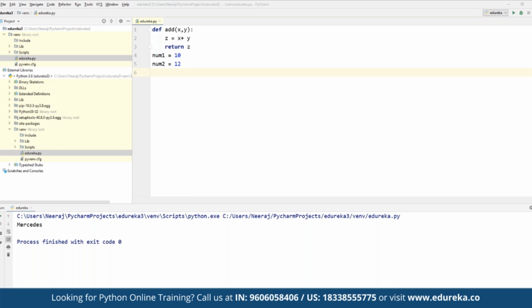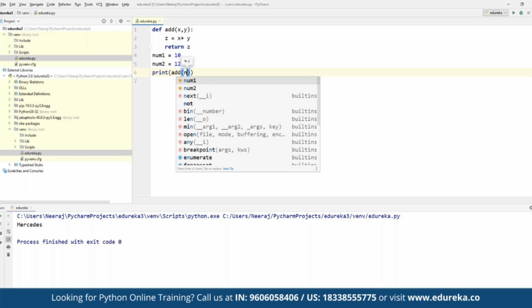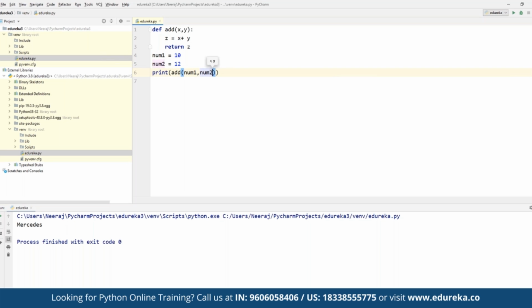Then we have to define the input variables, that is, the numbers the user should be entering. We can define num1 is equal to 10, and num2 is equal to 12. So here we have defined two numbers that we want to be added.